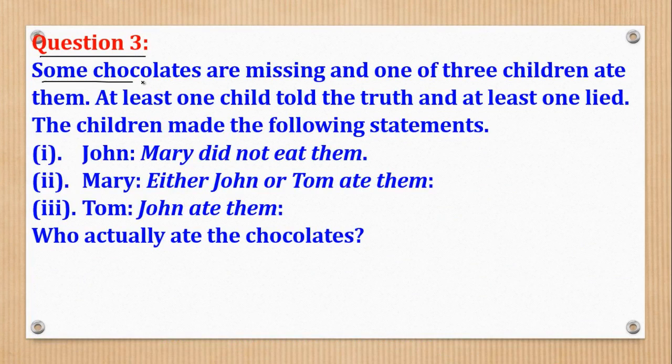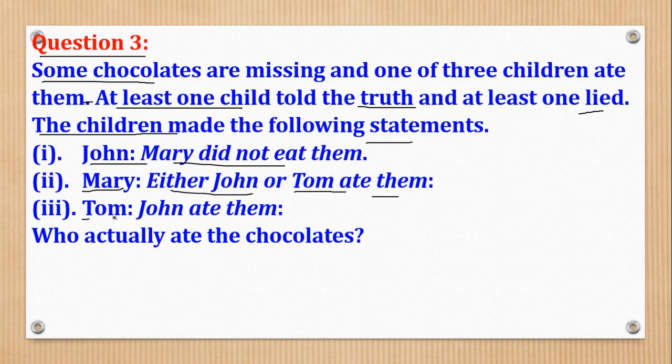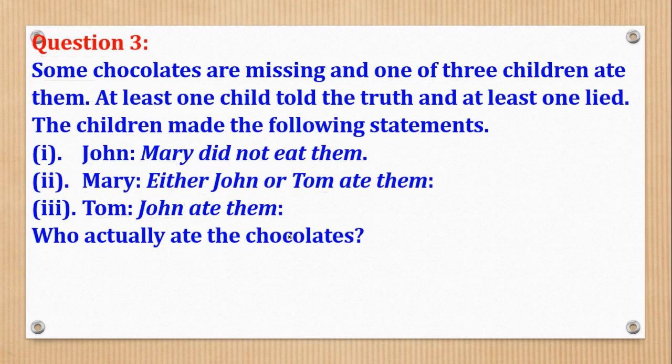Question 3 says, some chocolates are missing, and one of the 3 children ate them. At least one child told the truth, and at least one lied. The children made the following statements. John said, Mary did not eat them. Then Mary said, either John or Tom ate them. Then Tom said, John ate them. Now the question is, who actually ate the chocolates?